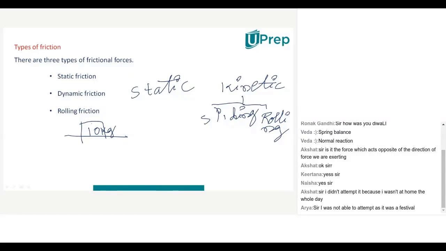How much mass is there? 10 kg mass is there. And suppose I applied a little bit of force in this direction, and that force I am writing as F. And in between this object and this surface, frictional force will be there or not?